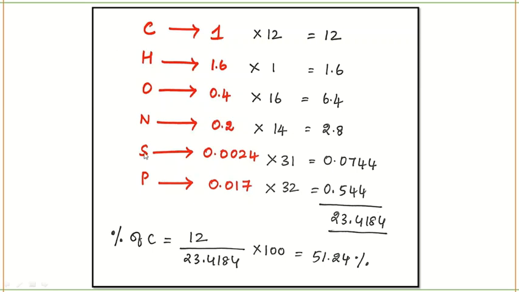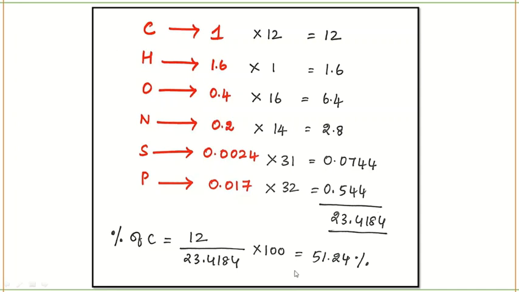So what are they asking you? They are asking you specifically what is the contribution of carbon. Okay, how much percentage of carbon is present in the biomass. So percentage of carbon, how will you calculate? So how much of carbon is present? This one. Okay, so 12 divided by the total, that is 23.4184 into 100, because they are asking you in percentage.